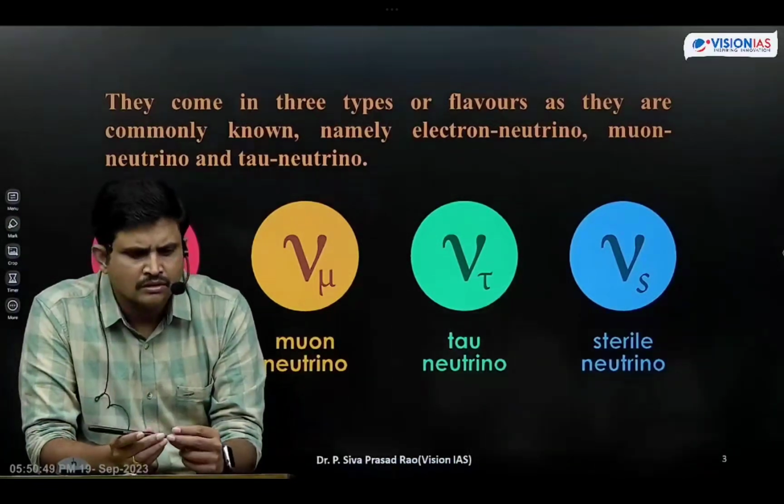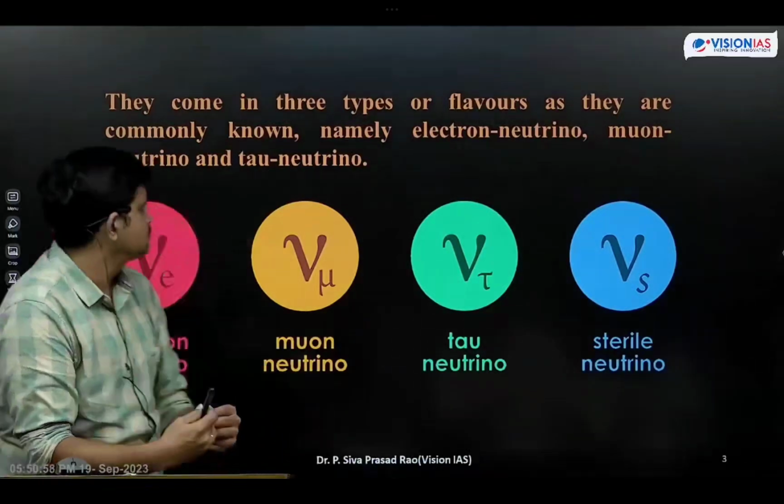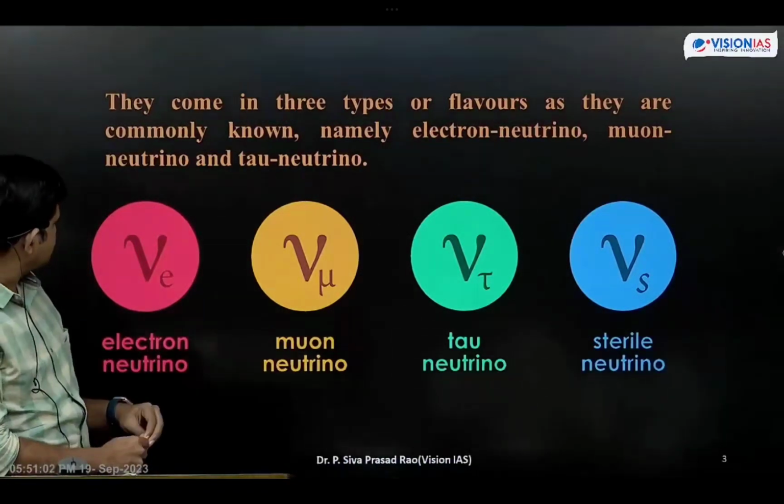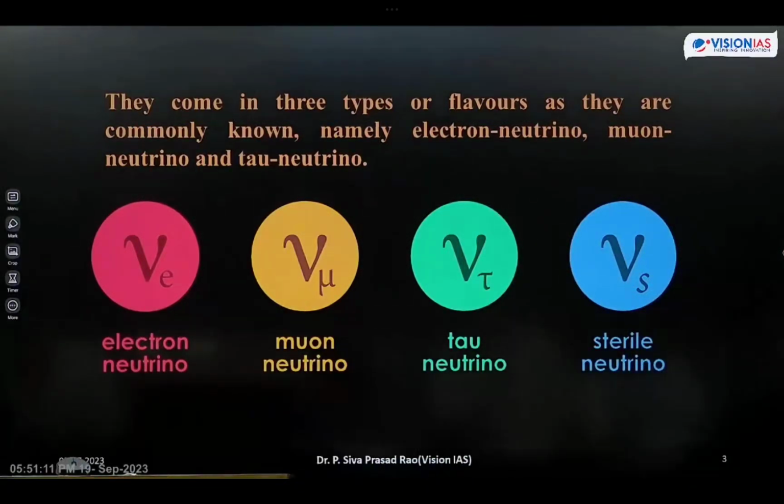Next, due to the existence of mass, neutrinos are further categorized into the following types. That is electron neutrinos. Next one is muon neutrinos, tau neutrinos, and sterile neutrinos.